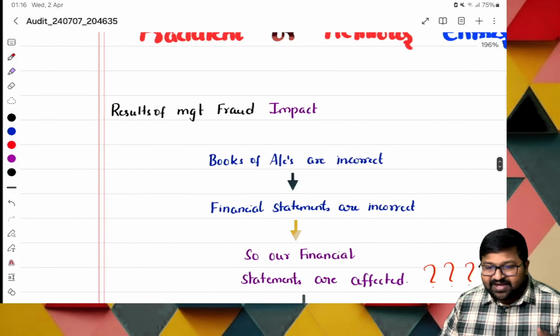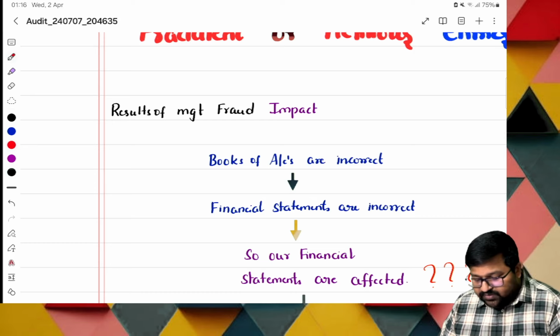Results of management fraud. What is the impact? The summary: books of accounts are incorrect.